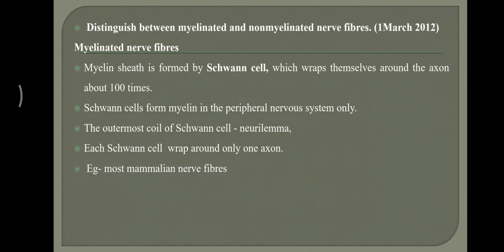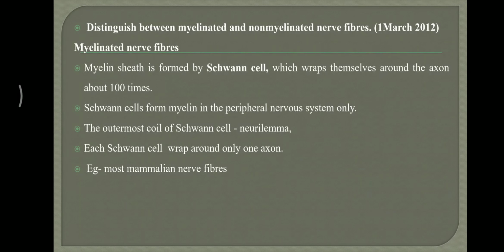That wrapping also encloses fat. Schwann cells form myelin in the peripheral nervous system only. There is a peripheral nervous system and a central nervous system. But in the central nervous system it is a different cell, which we will look at. The Schwann cell does this in the peripheral nervous system.